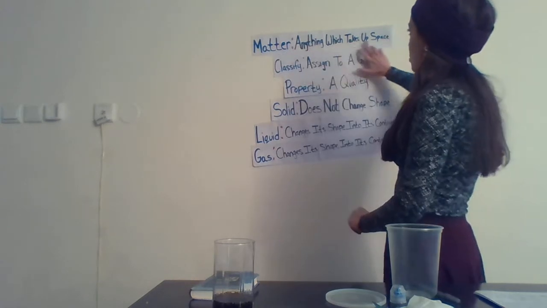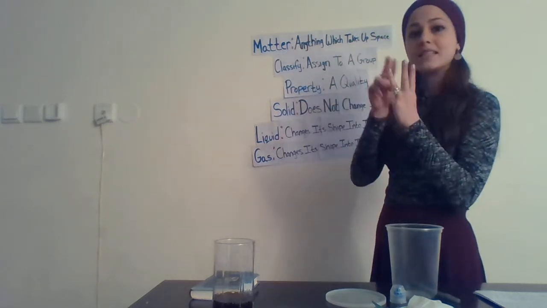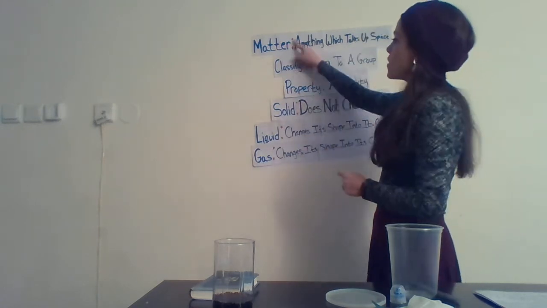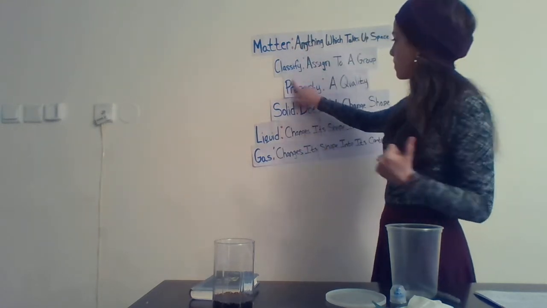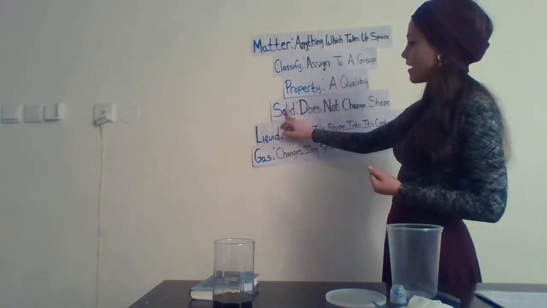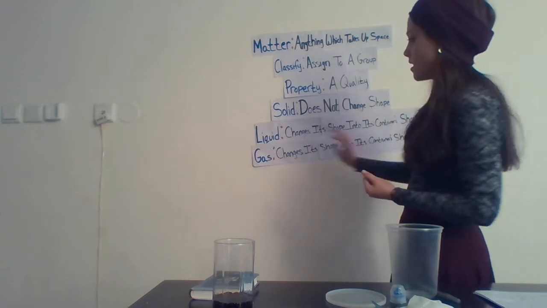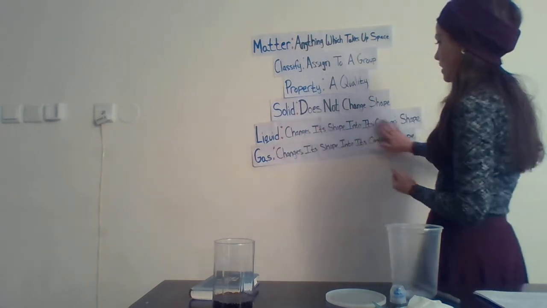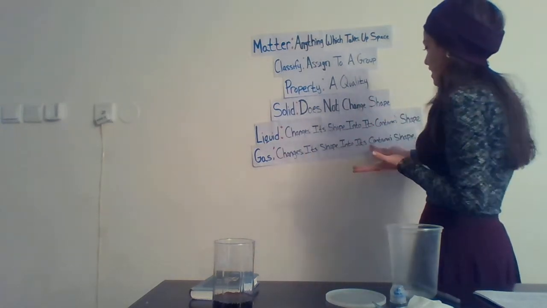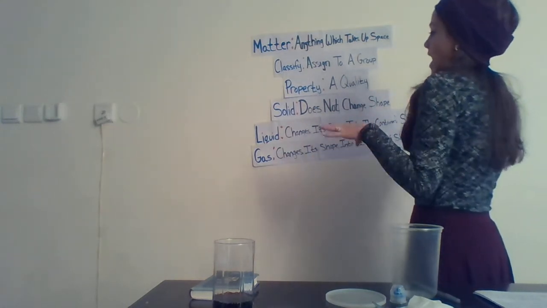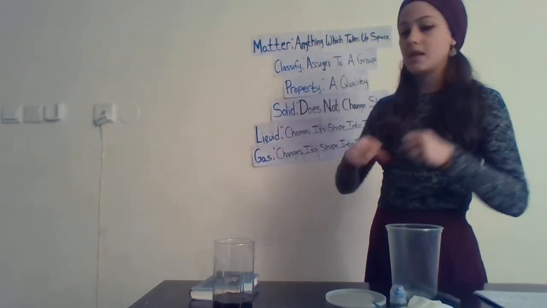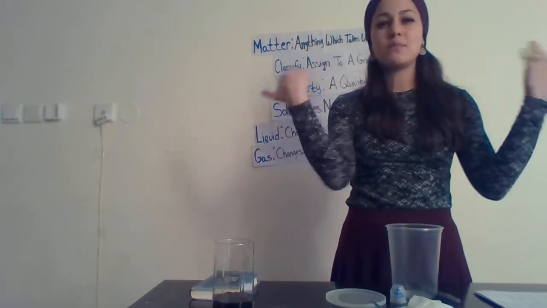Matter is anything which takes up space. There are three states of matter. Repeat it with me. A solid, a liquid, or a gas. We classify, or assign to a group, the matter into its three states based on its property. The solid's property is it does not change shape. The liquid's property is it changes its shape into its container shape, only halfway or fully. And a gas changes its shape into a container shape, but only fully. Meaning if I put air in a container, it would take on the shape of the entire container.